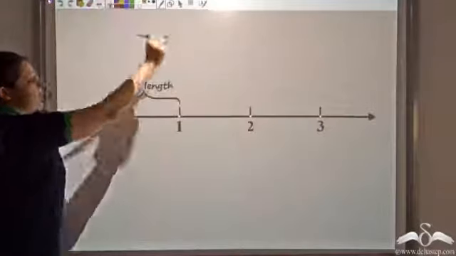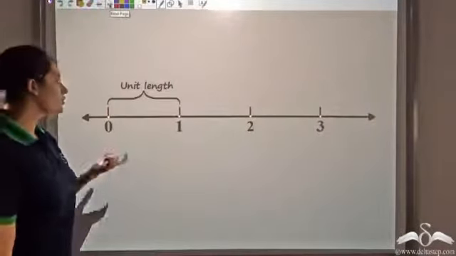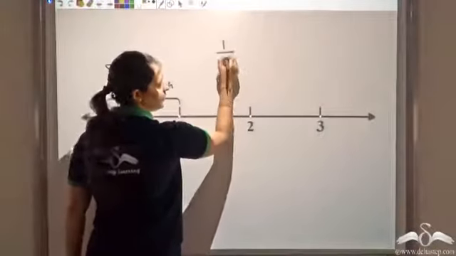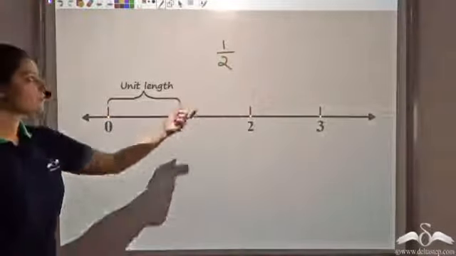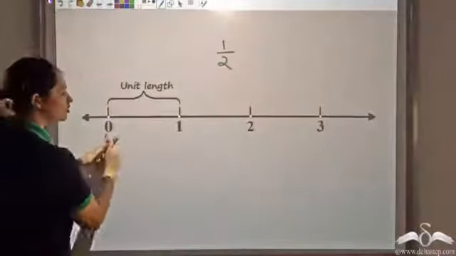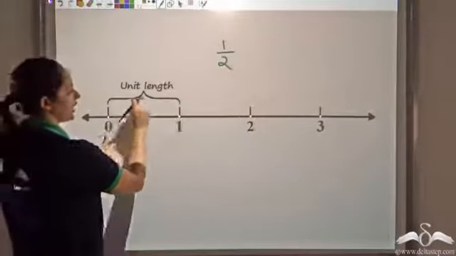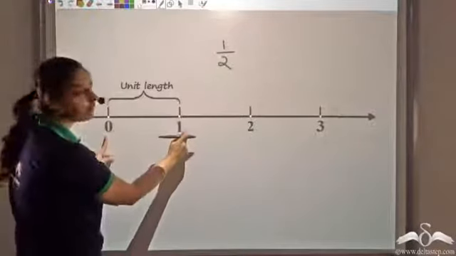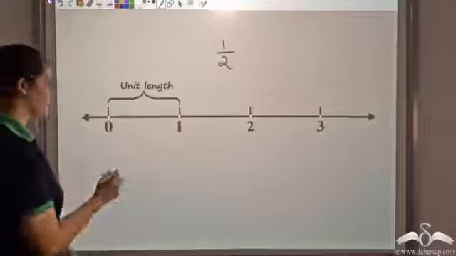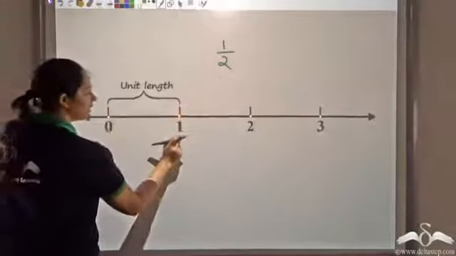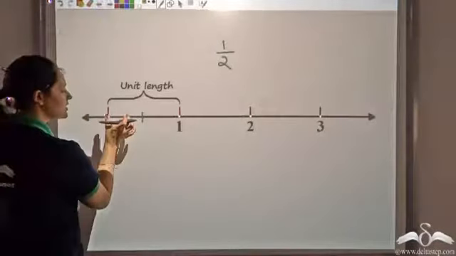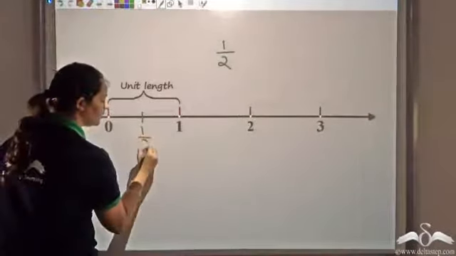Now let's visualize fractions on a number line. So fraction was 1 over any natural number. Let's say 2. So this denominator actually tells me the number of divisions in this unit. So I have a unit length which is 0 to 1, and this denominator tells me the number of divisions in that unit length. So to represent half, in this one unit, I would make 2 divisions. And I would say that this is 1 by 2.